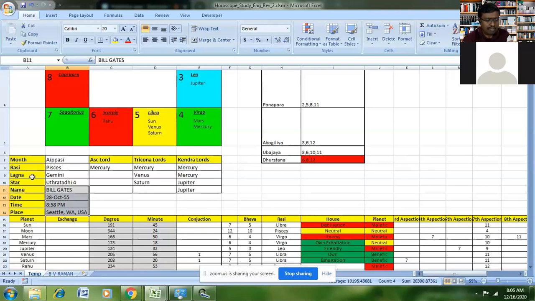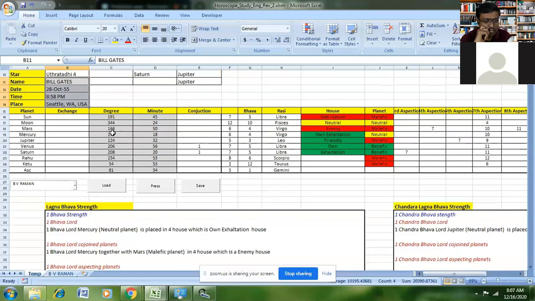By entering all these things, a unique sheet will be created with these details. The user also has to enter the degrees and the minute values of all the planets at the time of birth.